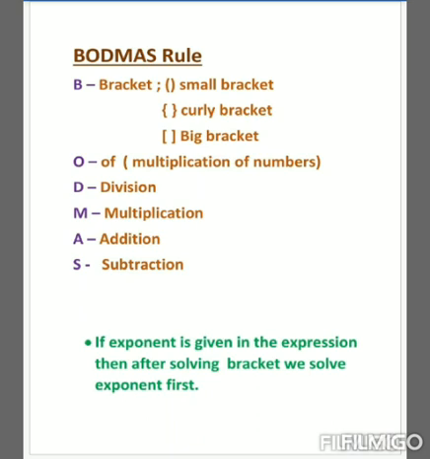So whenever of is given in an expression, then we do the multiplication of the numbers. When of is given between two numbers, we multiply those two numbers. Next is D, division, means the next thing that we do is the division. M means multiplication, A for addition, and S for subtraction. So in this order only we have to solve the operations in our expression.